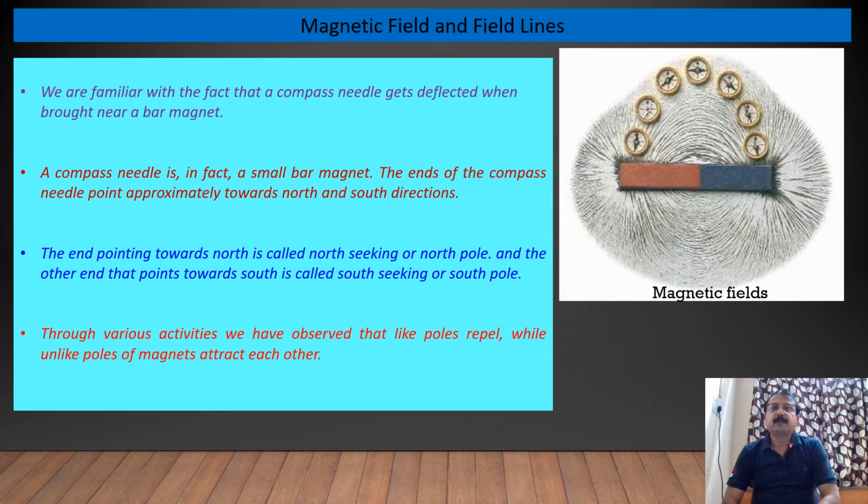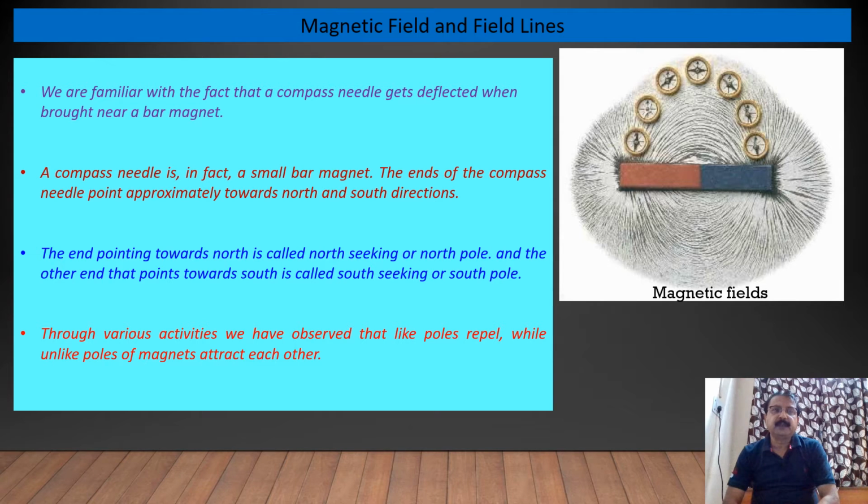Now we'll study about magnetic field and field lines, that is magnetic lines of forces. So a magnet is having a magnetic field around it, and if I am putting a magnetic compass near the bar magnet, its needle is getting deflected, because the needle of the compass is also a small bar magnet only, so it is having north and south pole.